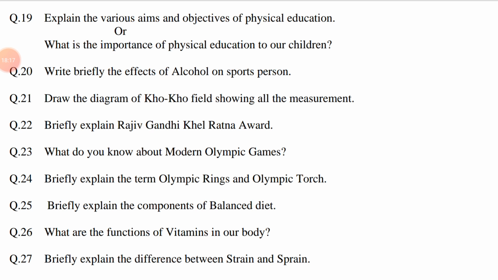Number 1 point, physical development. Explain the points of physical development in 2 or 3 lines. Then psychological development. Explain the points of psychological development in 2 or 3 lines. Third point, social development. Explain the social development in 2 or 3 lines. Number 4, emotional development. Then explain this emotional development in 2 or 3 lines.